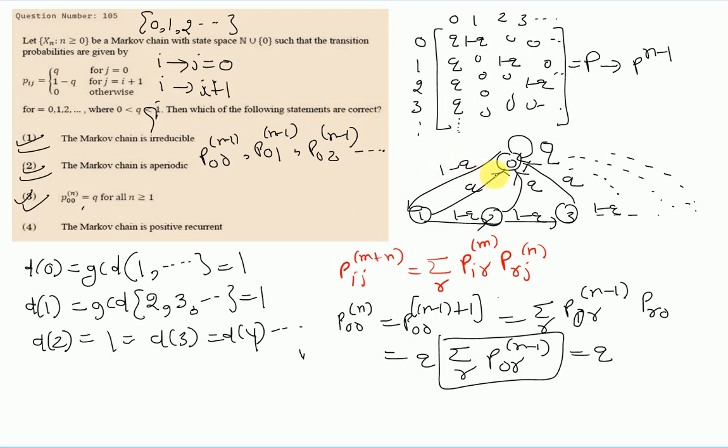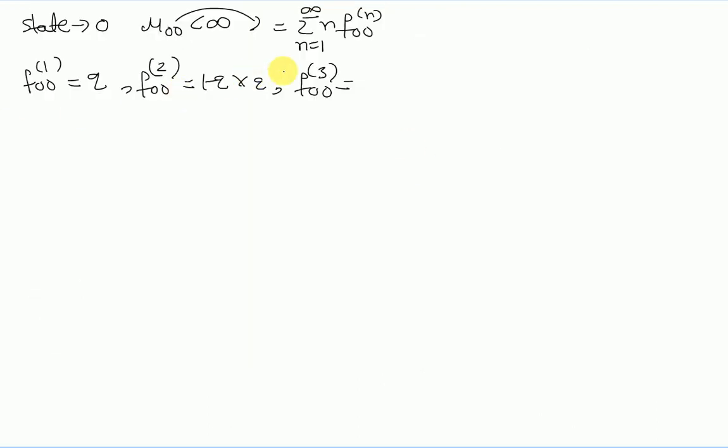The path is 0 to 1, 1 to 2, and then 2 to 0. The corresponding probabilities are 1 minus q, 1 minus q, and q, that is q into 1 minus q whole square. Similarly f004 will be q into 1 minus q whole cube.